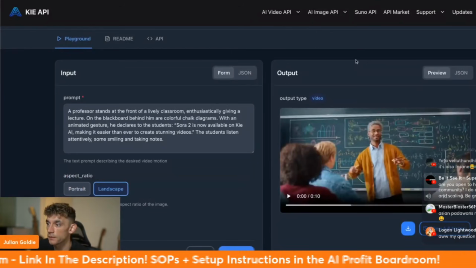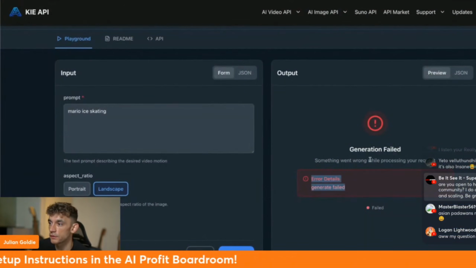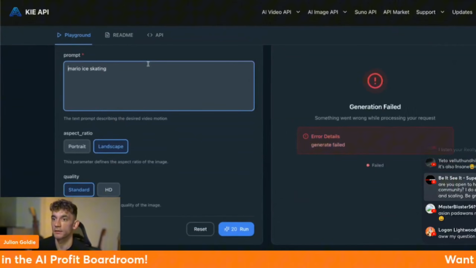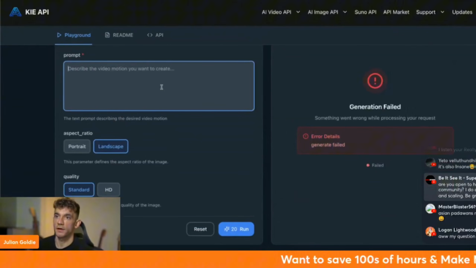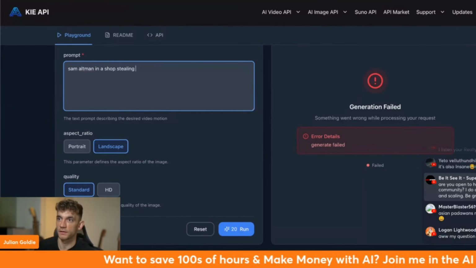All right. So if we go back now, this is interesting. You can see there's a lot of failures here. So let's try this. Sam Altman in a shop, stealing GPUs.